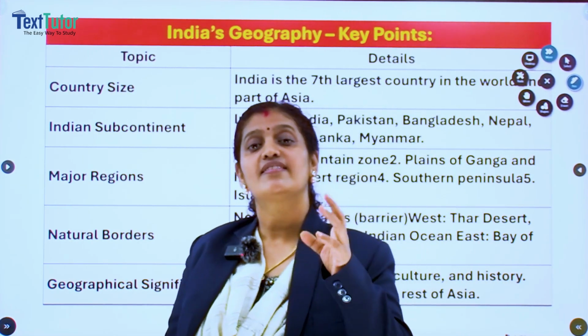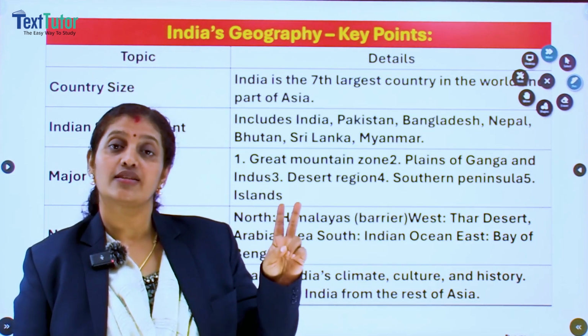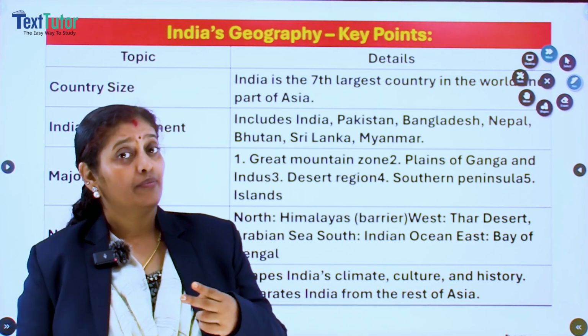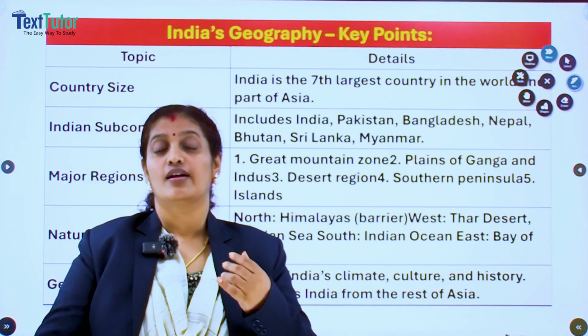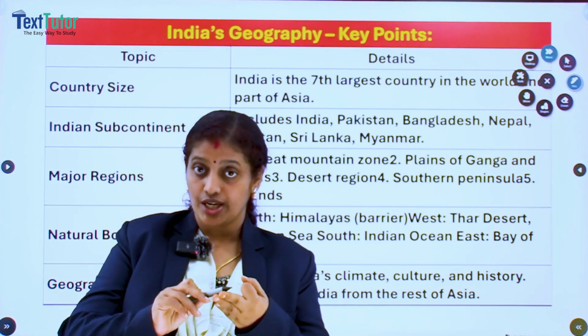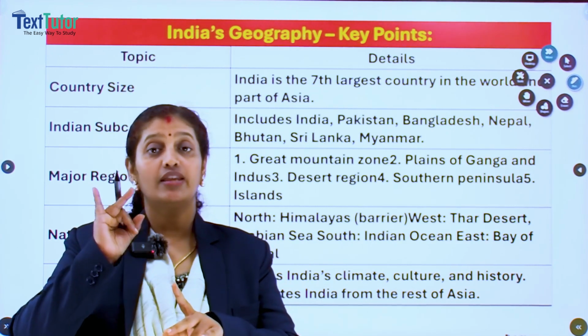When we talk about the size of India, you all know that India is the 7th largest country in the world. So which are the other countries bigger than India? Starting with Russia, Canada, China, USA, Brazil, Australia, then India.